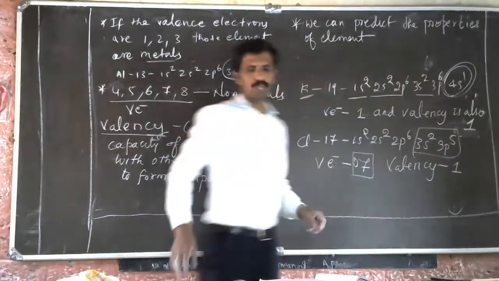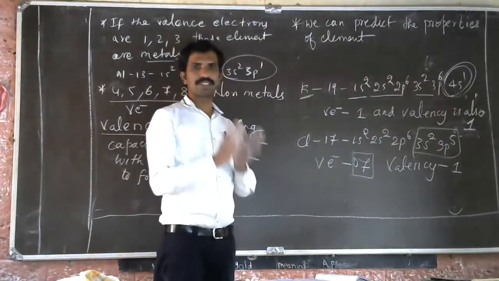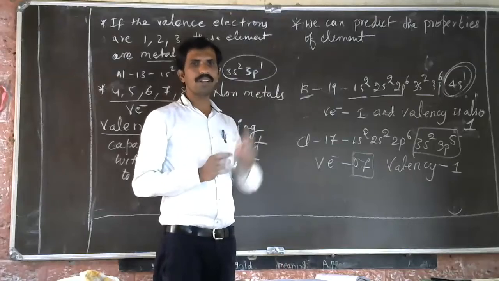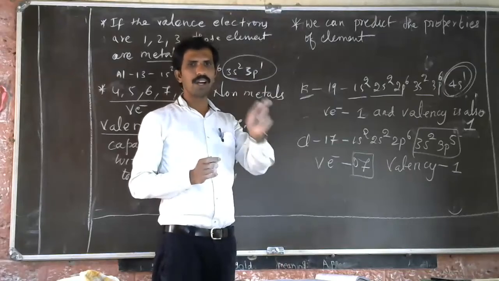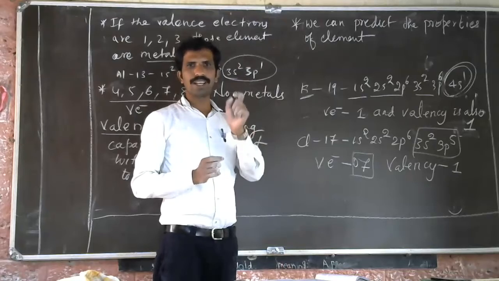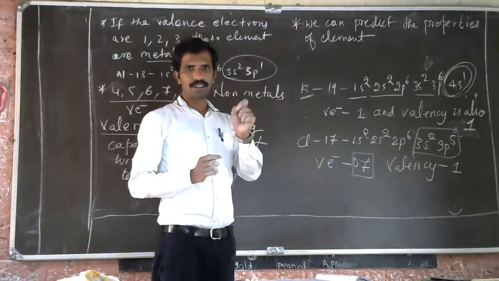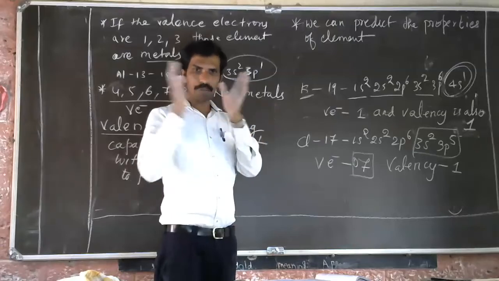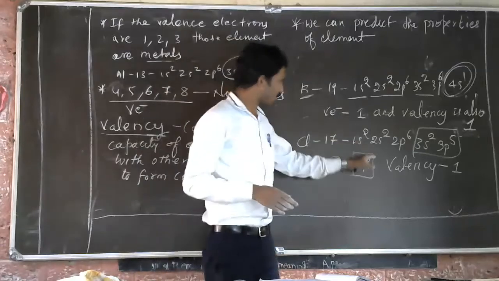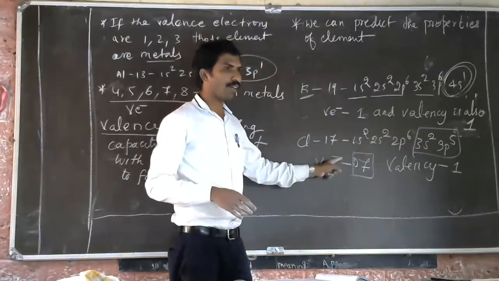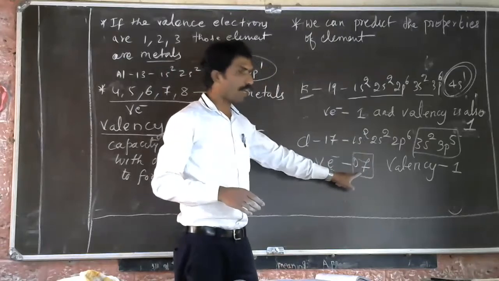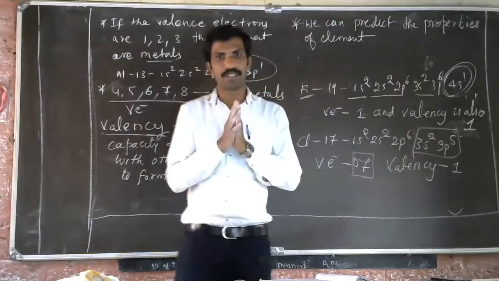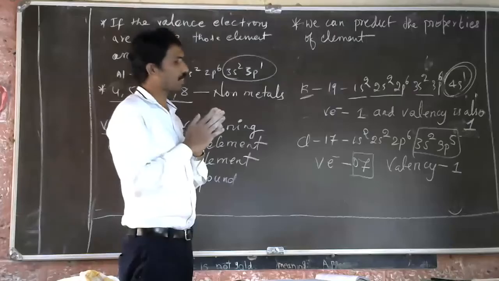So maybe you may now see the difference between the definitions. What is valence electron? Number of electrons present in the outermost shell of an atom is called valence electron. Combining capacity of an element with other element to form a compound is called valency. See here, the valence electron of chlorine is 7 and the valency is 1. Remember that.